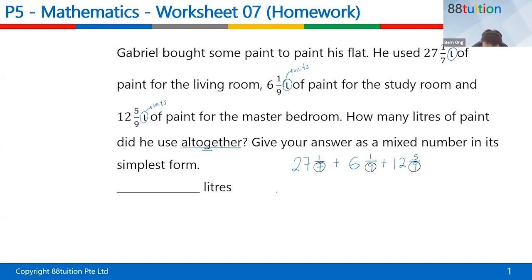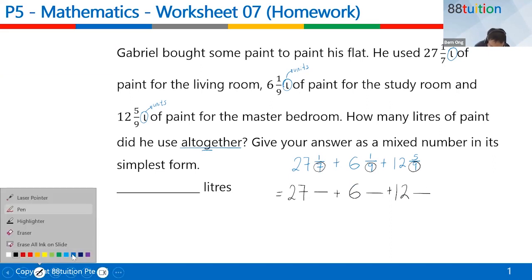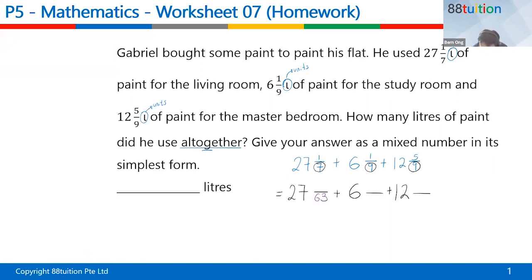Is that okay? So down here, I'll put an equal sign. The mixed number, the whole number, I will hold it as 27. Down here, I will change the rest, the denominator, to a 63. Are you all still following? Because when you add or subtract fractions, you must have the same denominator. Down here, 7 times 9, 1 also must times 9. What is this called? This is called equivalent fraction. Ah, yes, Toby, you got it already. Very good. So down here, you have to times 9 to the bottom, times 9 to the top.